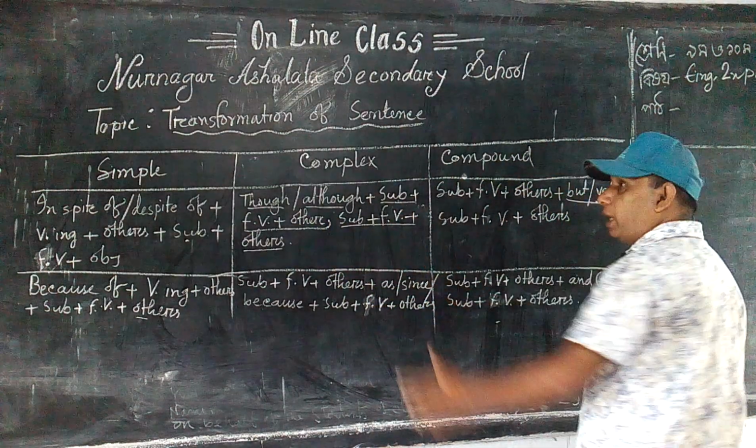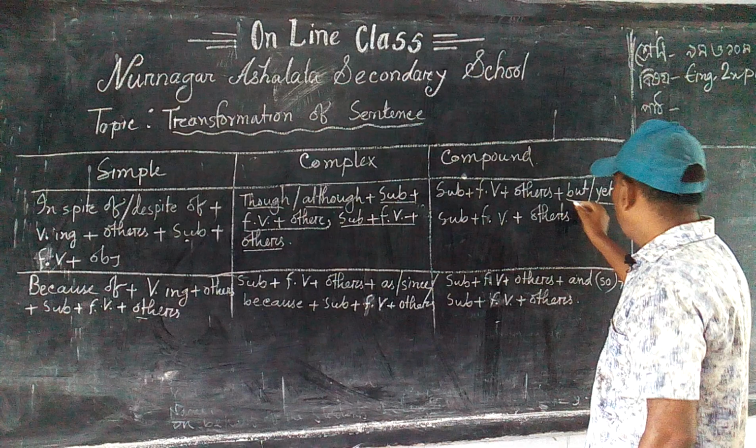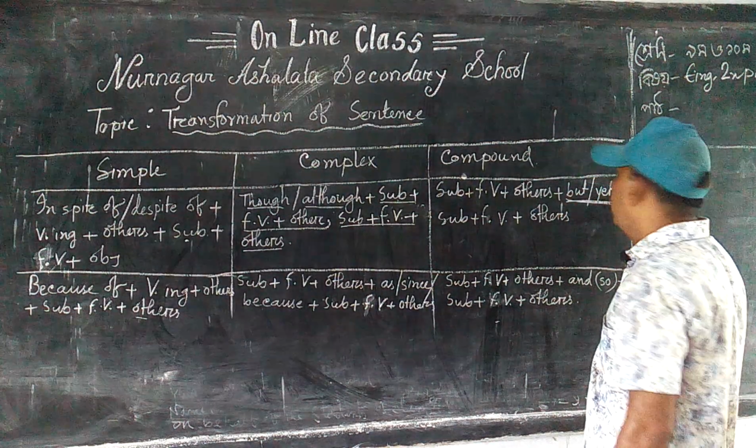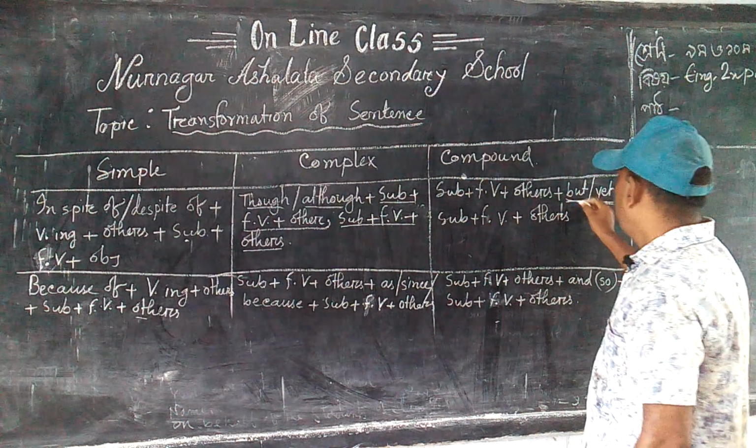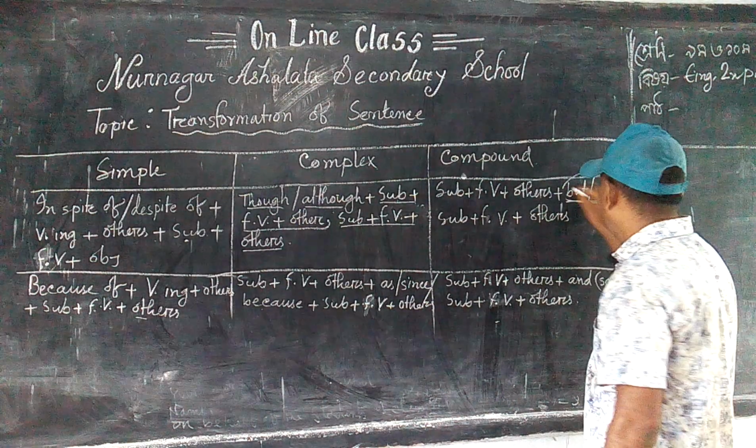And if you are asked to change it into compound, you have to use but or yet just at the middle of two clauses,